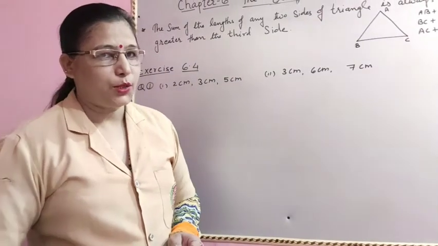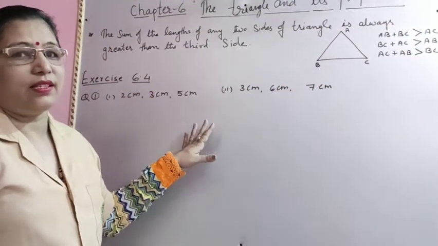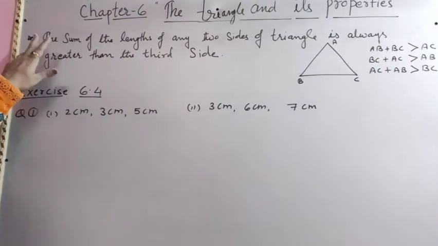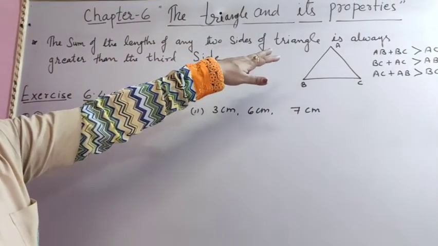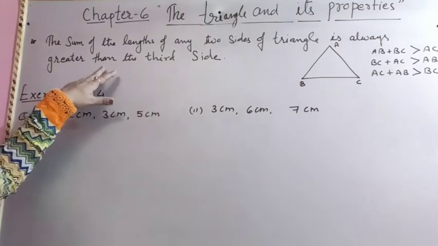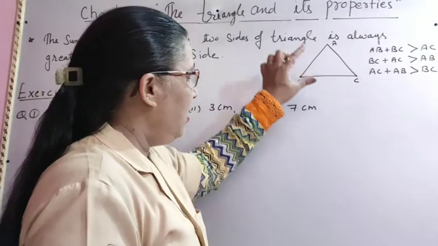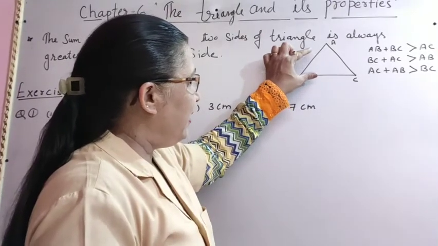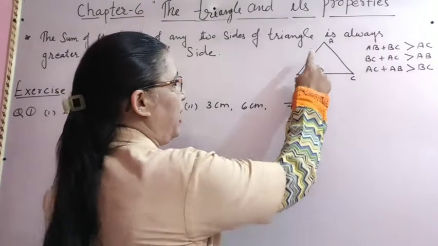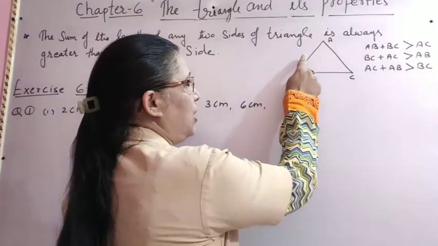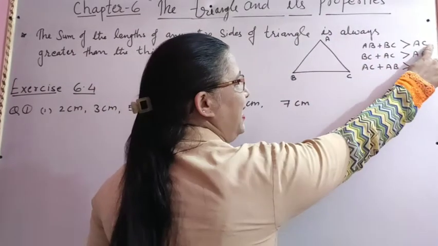So before starting 6.4, firstly we will see the next property which we will use in this exercise of triangle: the sum of the lengths of any two sides of a triangle is always greater than the third side. It means always in a triangle when we take two sides, their sum is always greater than the third side. Suppose we are taking AB and BC. So the sum of AB and BC is always greater than the third side AC.